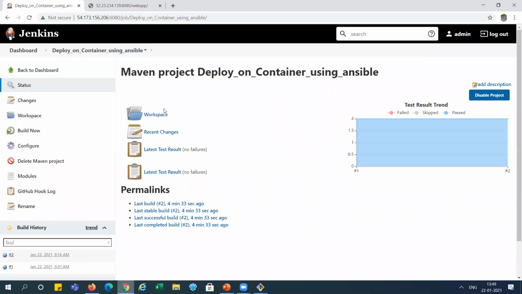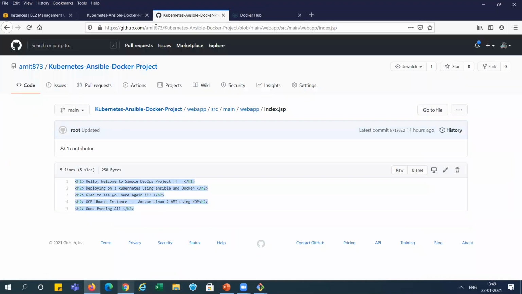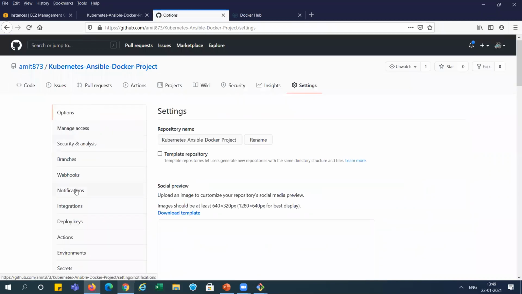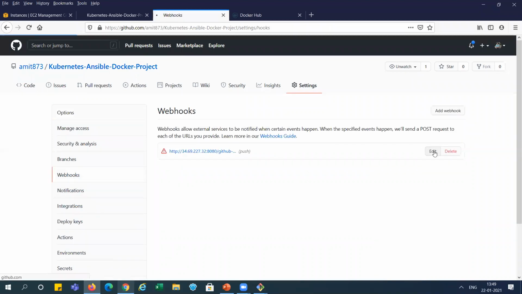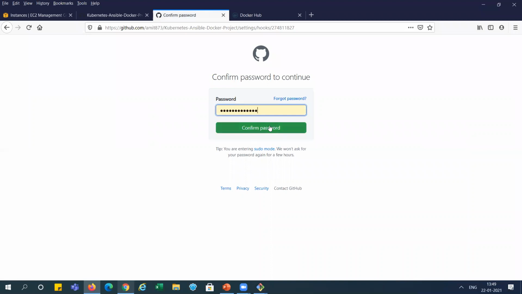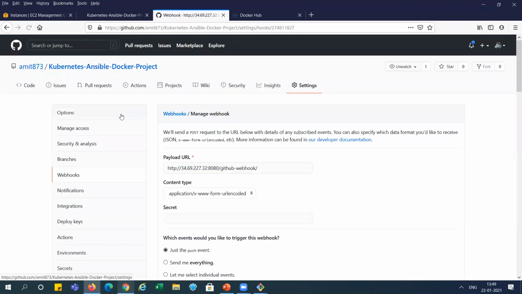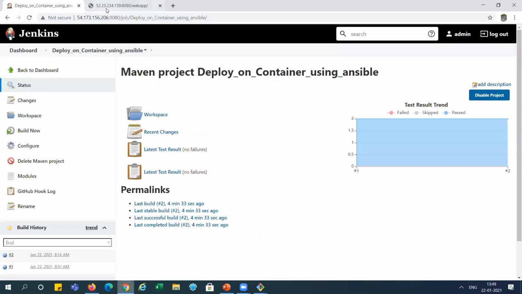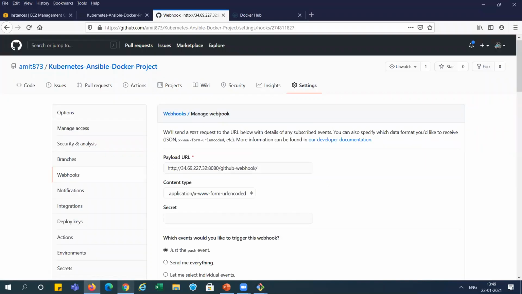And from the Jenkins side here, you can see this is settings. I'm going to the settings, and this is the webhook configuration for this project, and I'm editing it, right? And this is the Jenkins IP, right? The Jenkins server IP. We need to add it here.